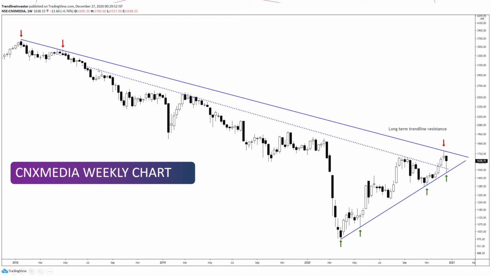However, you see a dotted line over here. Now this zone was broken out. It took out this zone, and we touched and reversed last week from this zone, right? So in terms of strength, there is strength for the sector to break out, but a confirmed long-term trend breakout would mean only when this trend line here is taken out. So until then, this sector will still be in consolidation mode.